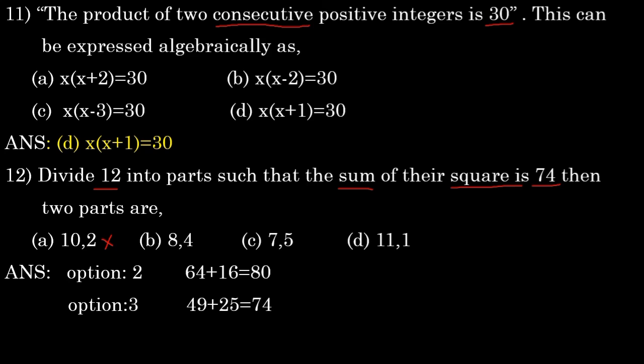So 7 square is 49 plus 5 square is 25. That is equal to how much will you get? 74. Therefore option C, 7, 5 is the correct one. So the 11th question is a very important one. The 11th one and 12th one, they asked many times, so be prepared for this.